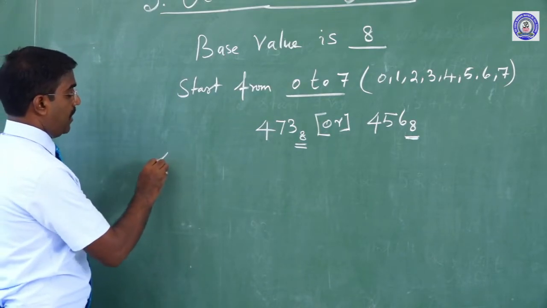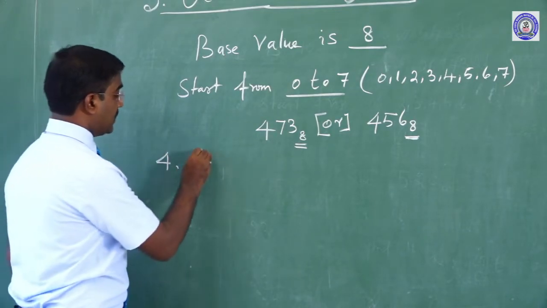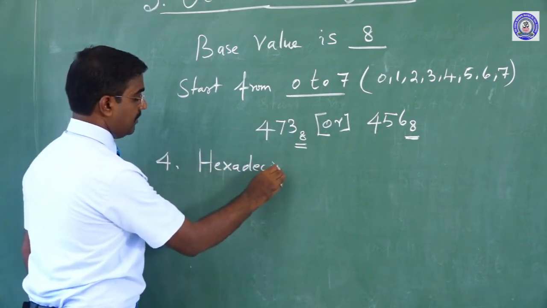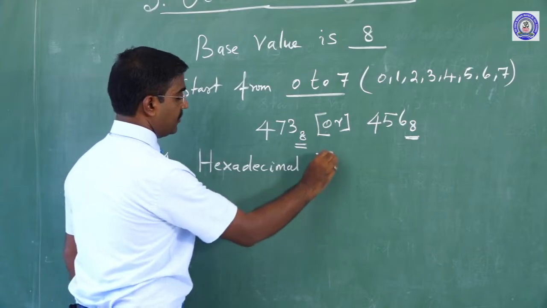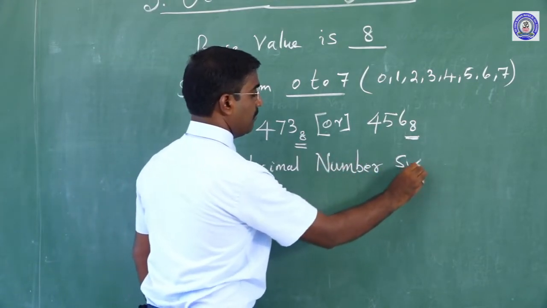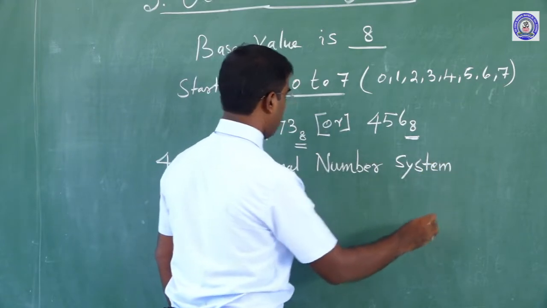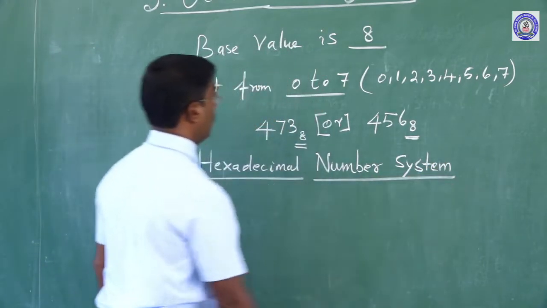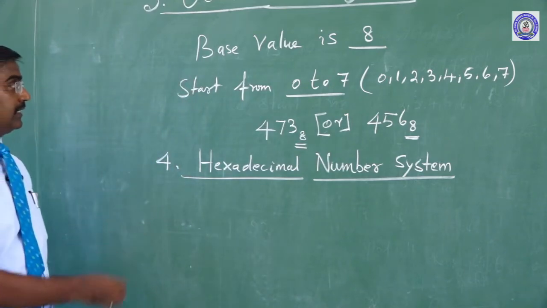Now the hexadecimal number system. Are you clear? This hexadecimal number system is the fourth method.